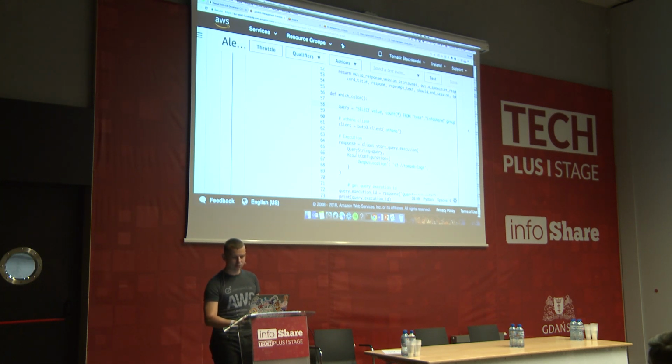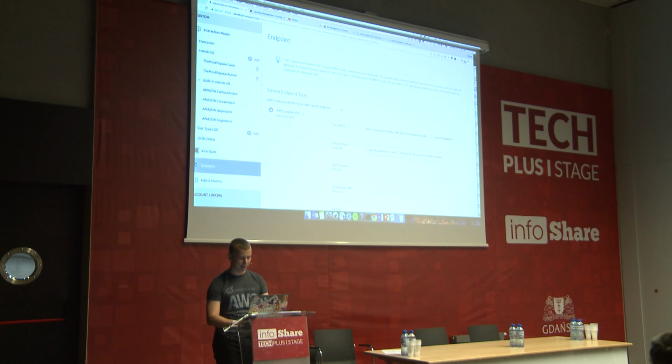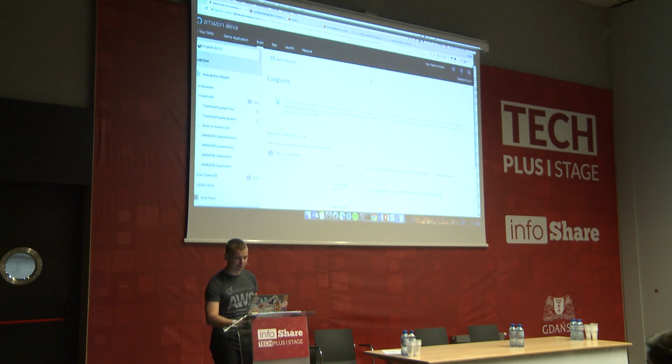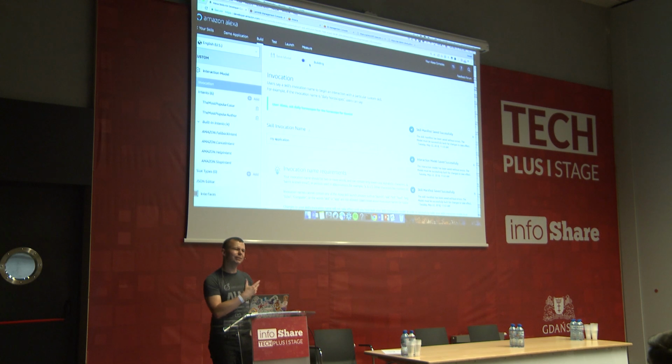And I also need the ID of this Lambda, so I will just copy it. I will go back to this Amazon developer portal, and I will provide that the backend of this skill is my microservice. Okay, so let's save the endpoint. Let's save the model, and let's build it. It will take about 30 seconds, so let's wait.